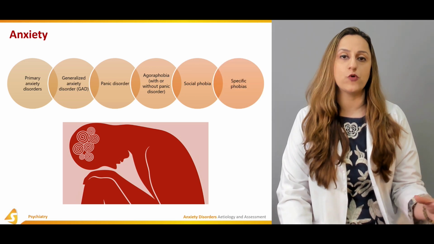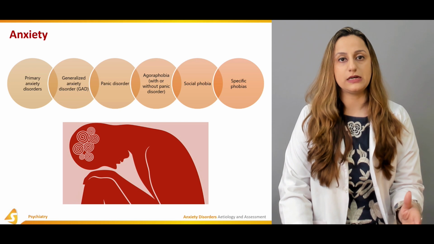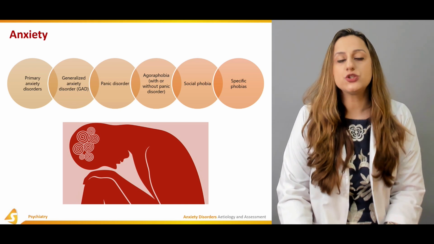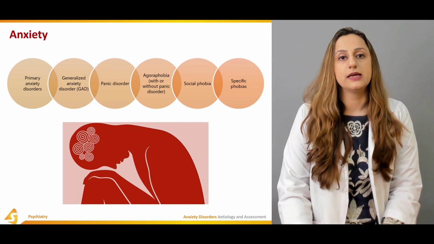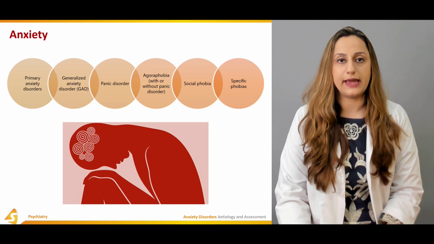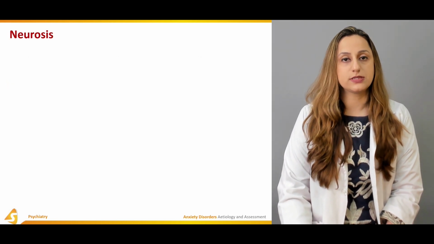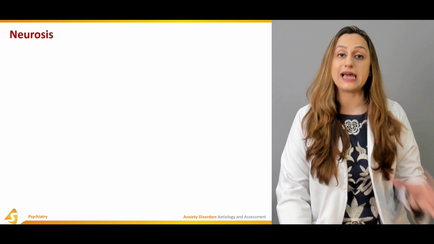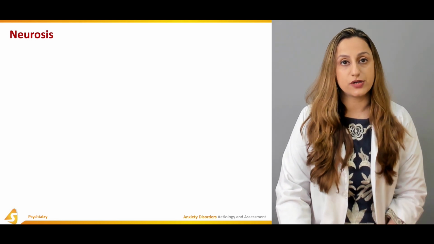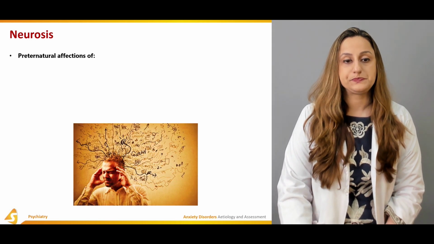Then there are specific phobias towards specific objects, and it can be towards animals, it can be towards any stimuli, and he can become phobic to those stimuli. So these are basically the typical types of anxiety disorders that we usually come across.